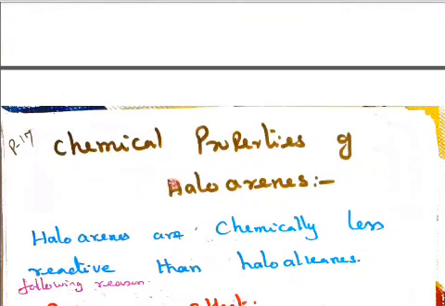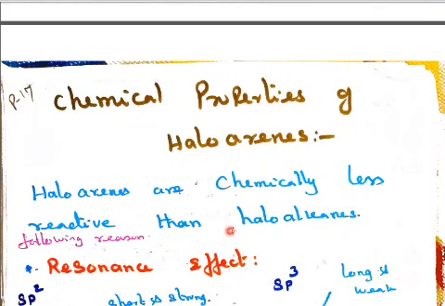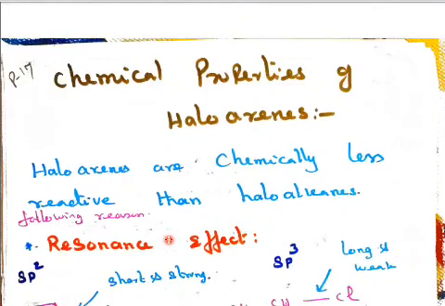Next, chemical properties of haloarenes. Just now we saw chemical properties of haloalkanes. Now we are going to see haloarenes. So, chemical properties of haloarenes: they are chemically less reactive than haloalkanes, because of the following reasons.